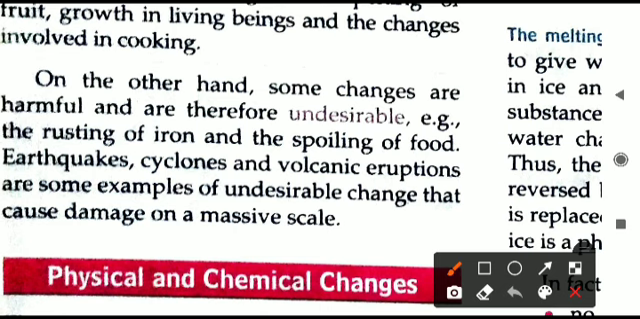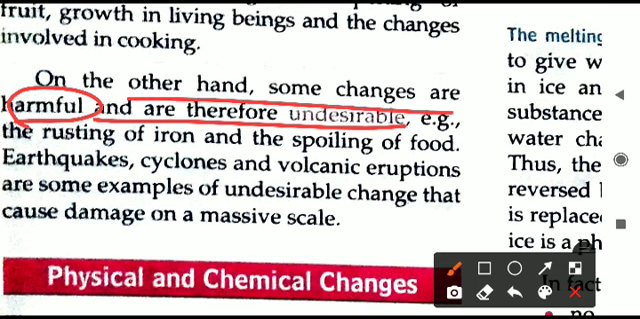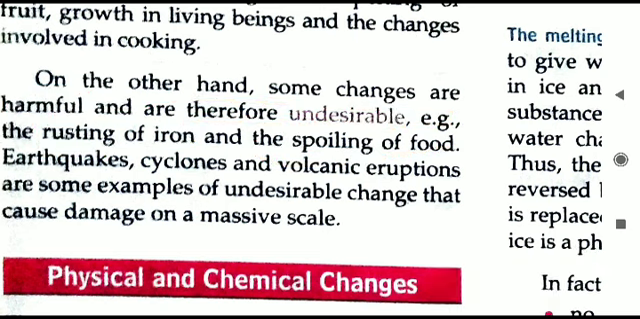Next is undesirable change, something that produces some loss, which is harmful to us. They are all undesirable changes. Like rusting of iron: if rusting takes place, then the iron metal becomes weak. So that is an undesirable change. Then spoiling of food: cooking of food is desirable, but if after cooking you keep the food for a long time, it will get spoiled and we cannot eat it. That is harmful, a loss that has happened to us. So spoiling of food is an undesirable change.